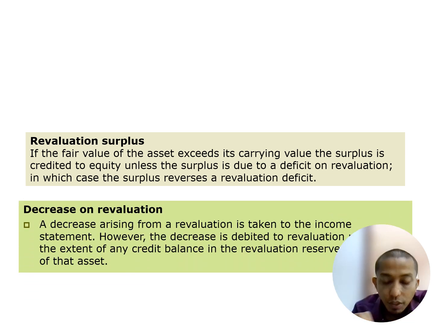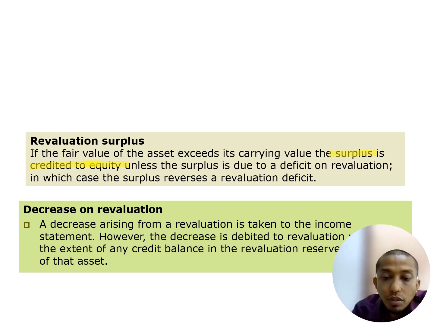If there is a revaluation surplus, where the fair value exceeds the carrying amount, the surplus is credited to equity. What should we record this as? We record it as asset revaluation reserve, unless the surplus reverses a previous revaluation deficit.